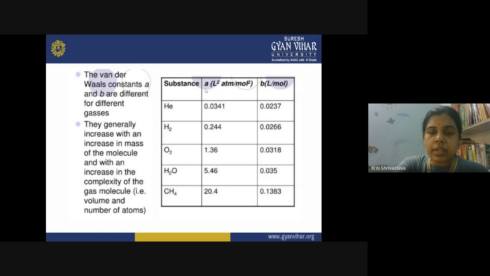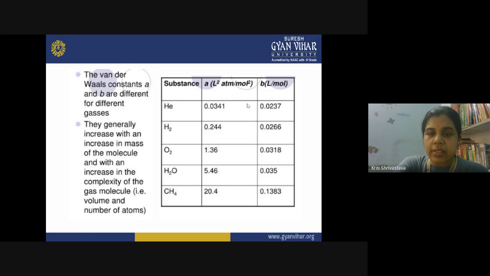The two van der Waals constants have different values for these different gases. As a general observation, when the molecular mass of the gas molecule increases, the values of these two constants also increase.